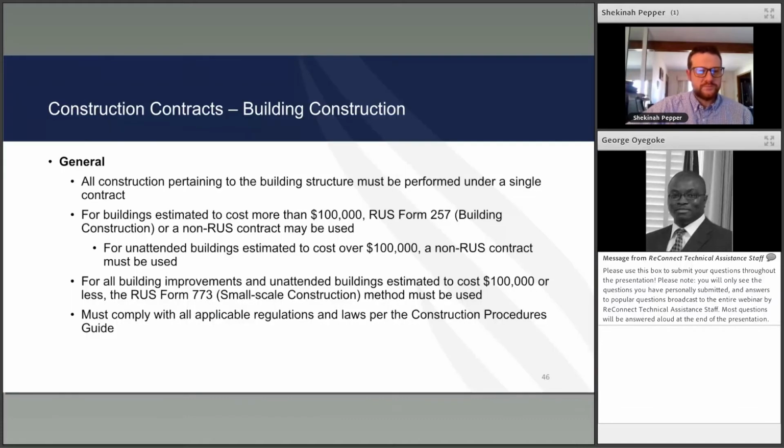Building construction. All construction pertaining to the building structure must be performed under a single contract. For buildings estimated to cost more than $100,000, RUS Form 257 or a non-RUS contract may be used. For unattended buildings estimated to cost over $100,000, a non-RUS contract must be used. For all building improvements and unattended buildings, such as huts or prefab buildings estimated to cost $100,000 or less, the RUS Form 773 small scale construction method must be used. Must comply with all applicable laws and regulations for the construction guide.